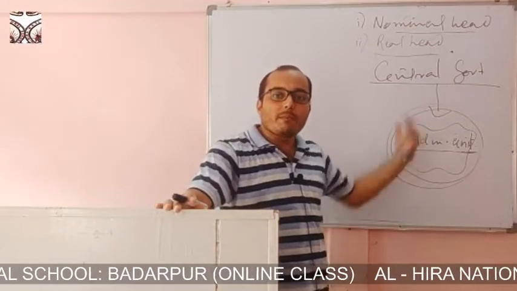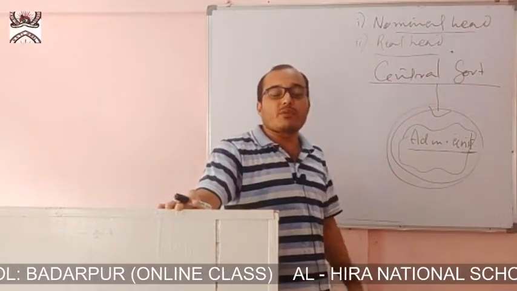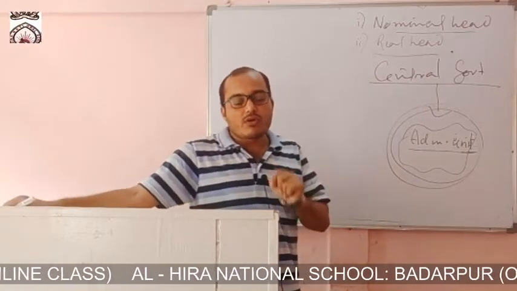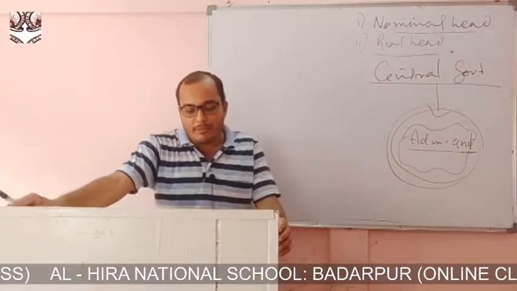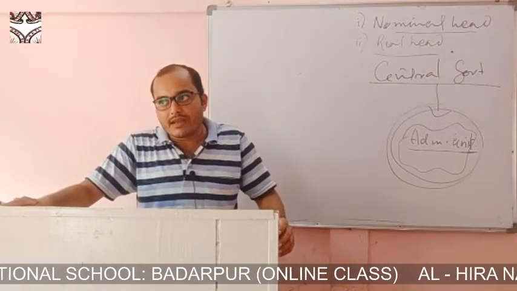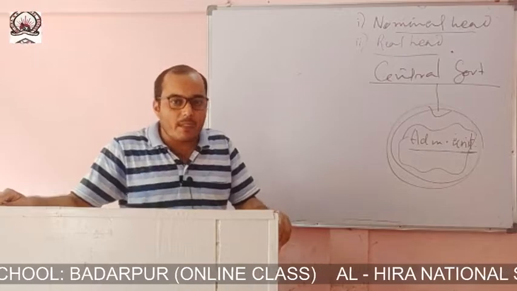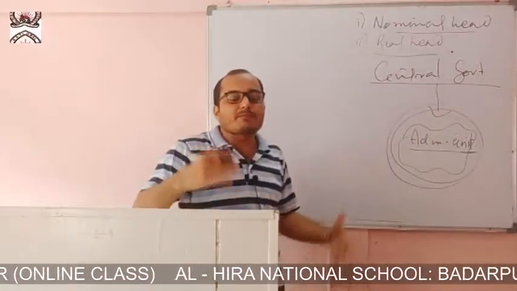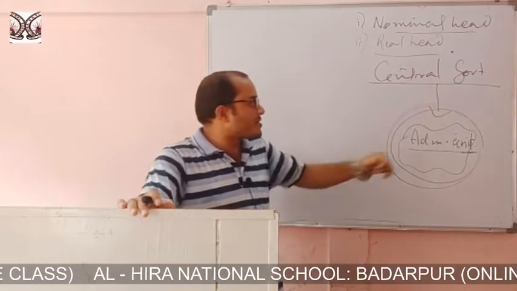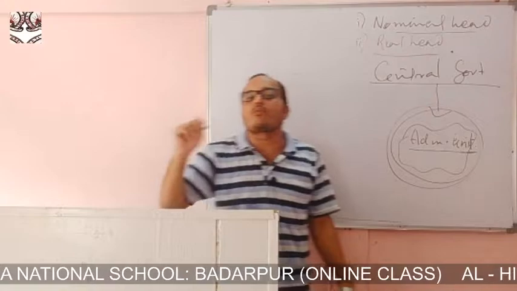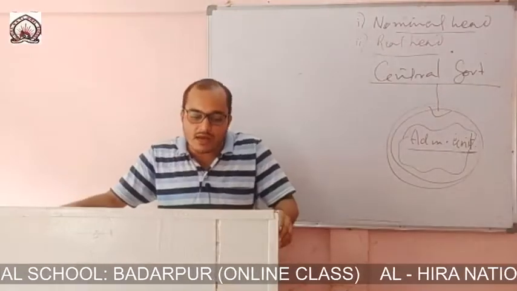Much complexity is not there as in other forms of government. Because of this, the expenditure of carrying the administrative work in the state is also very less, because only one government, the central government, is carrying all the administrative works.